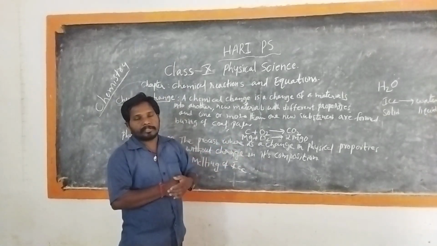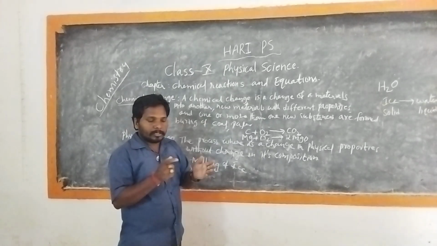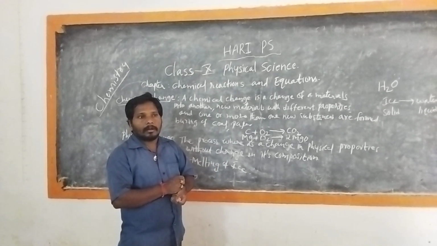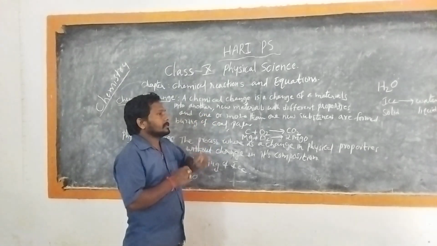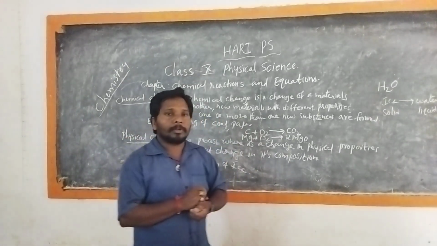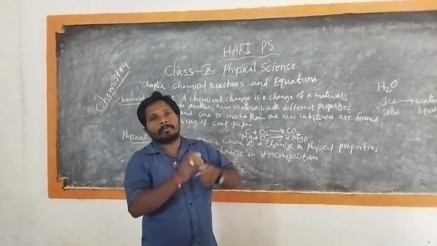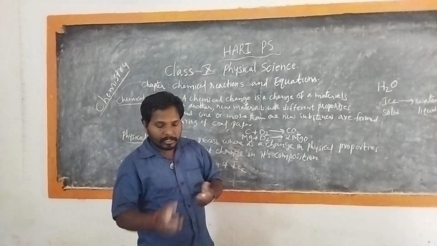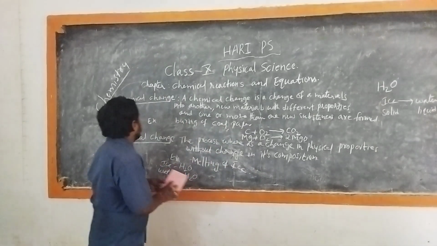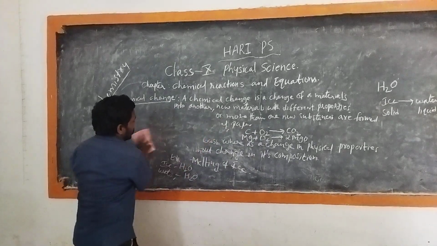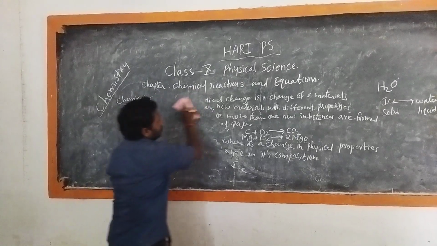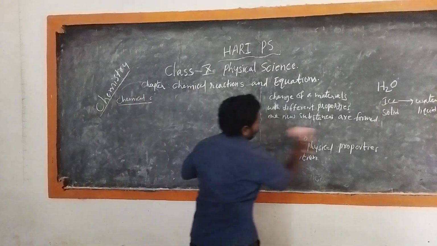So the formation of curd is another example. These are some examples. Then, to understand a chemical reaction, we have to represent it with an equation. The equation which is used to represent a chemical reaction or a chemical change is said to be a chemical equation.